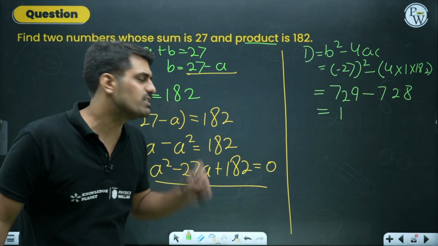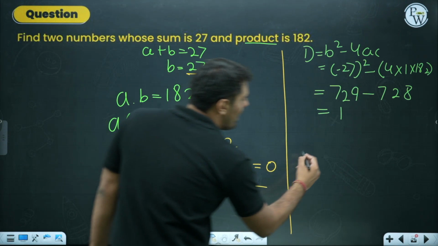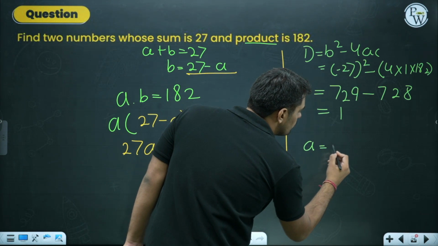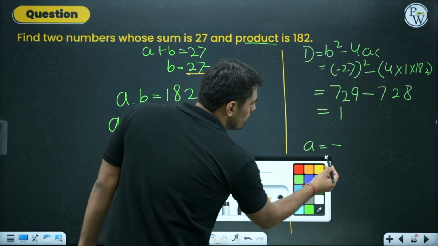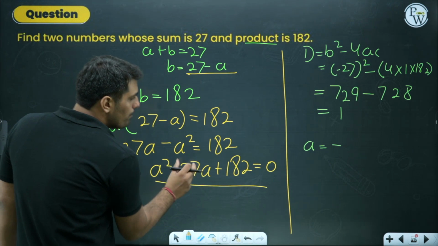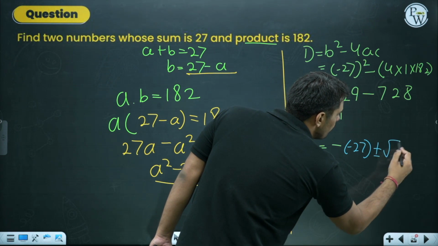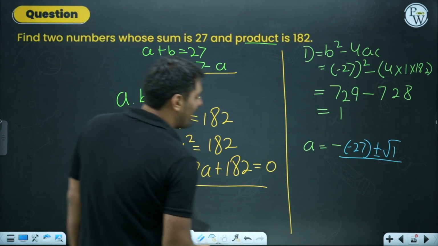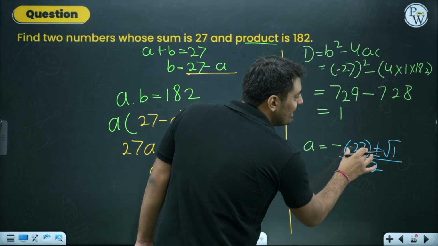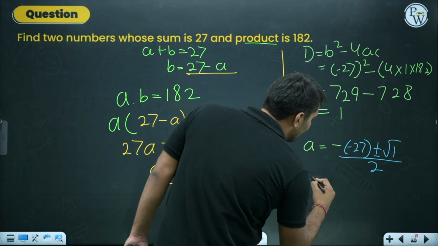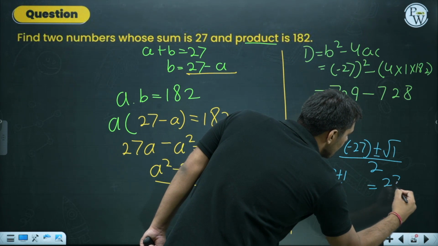Things become much simpler. Why? Now the solution for A which we are trying to find will be what? A equals minus all the values which we have used, minus (minus 27), plus minus the square root of 1, which will not have any impact at all, divided by 2. So this leaves us with 27 plus minus 1, so 27 plus 1 by 2 and 27 minus 1 by 2.